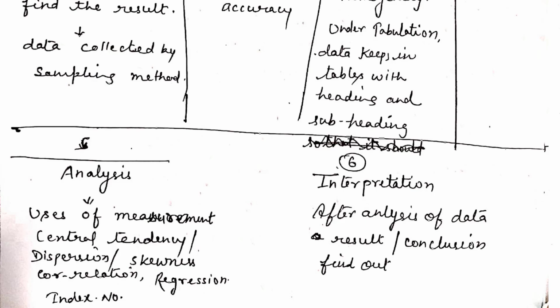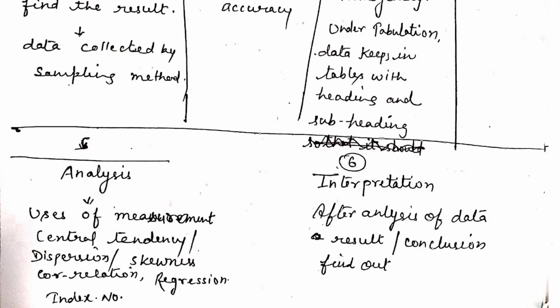Under the correlation, we can easily find out the relation between the data, or the two variables or the three variables, by the regression and by the index number. We can easily analyze the data. And after that, the sixth is the interpretation point.